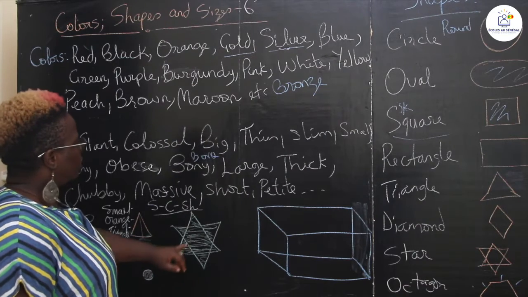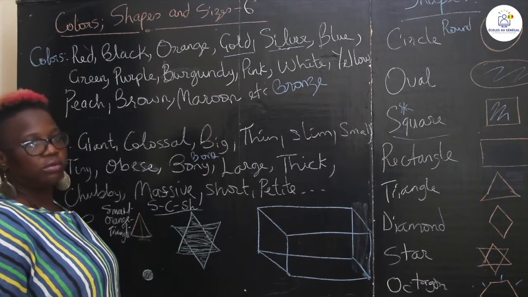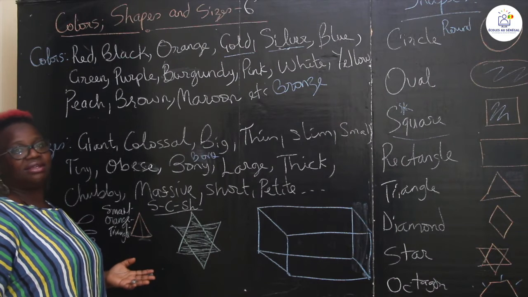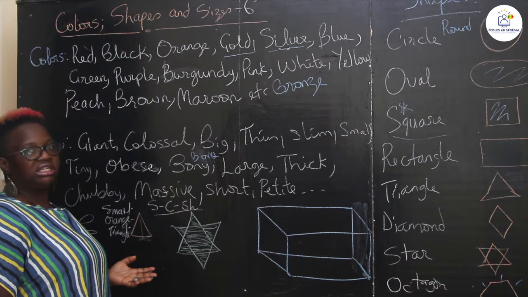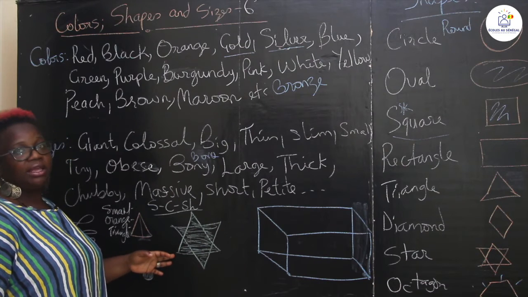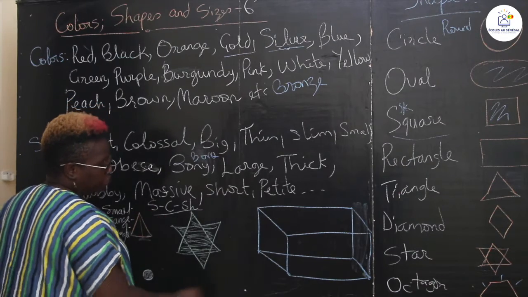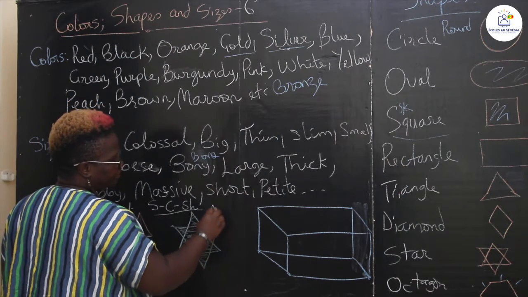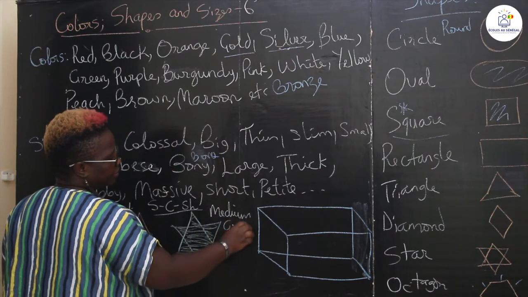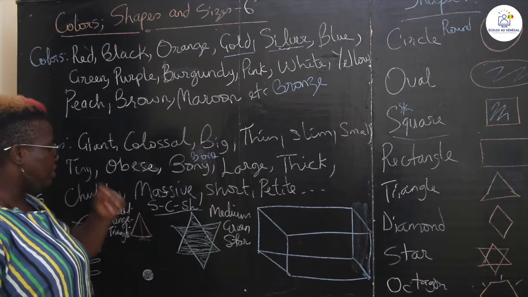What form is it? So what about this one? So this was a small one. What do you think the size is? Is it enormous? Is it gigantic? Is it large? Is it massive? Is it small? Is it petite? Is it big? What would be the adjective, the size adjective to use? So let's say, for example, this would probably be a medium green star. It is a green star, so it's a medium green star.